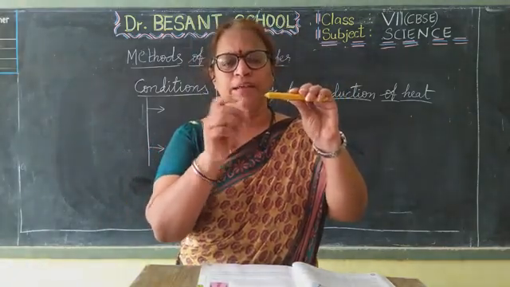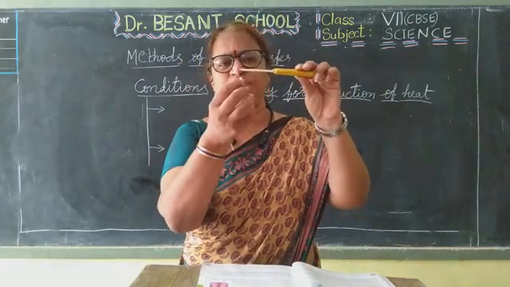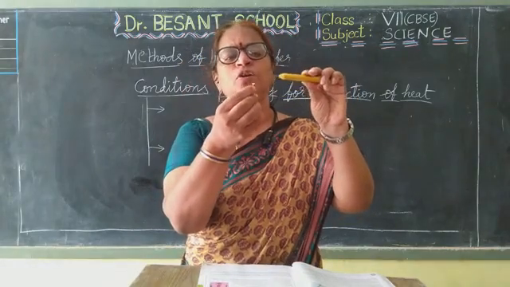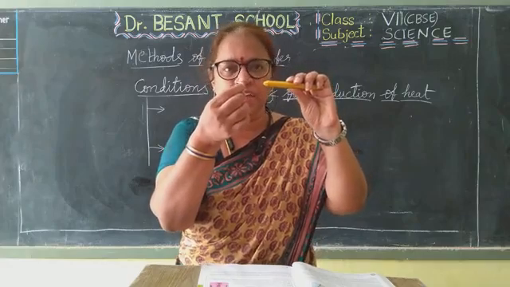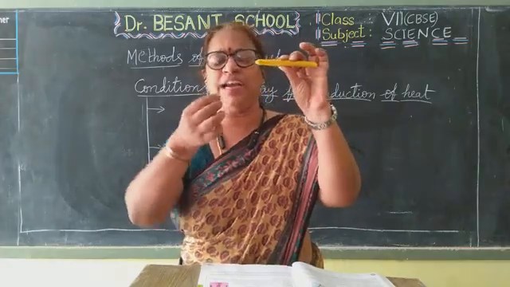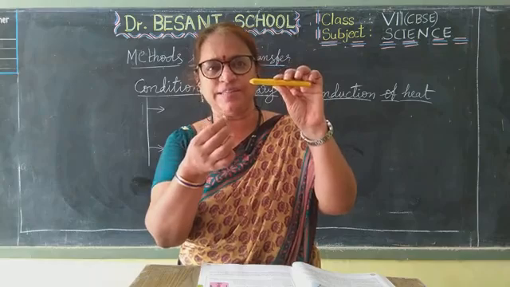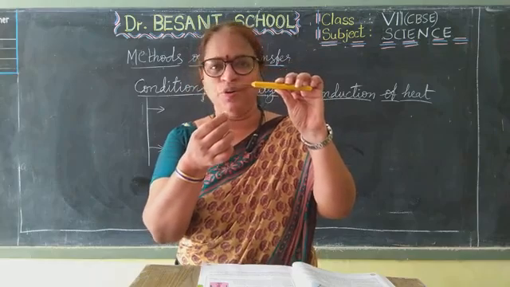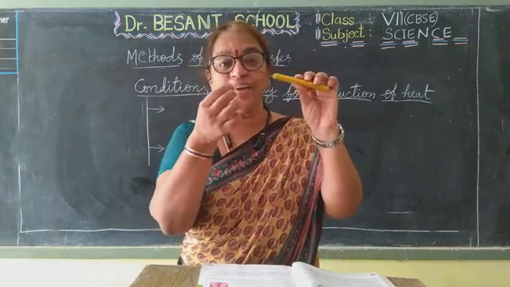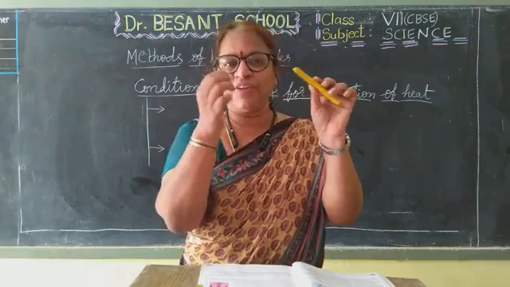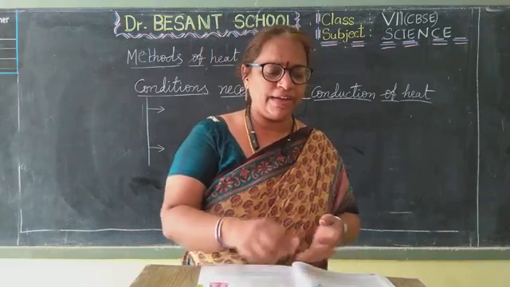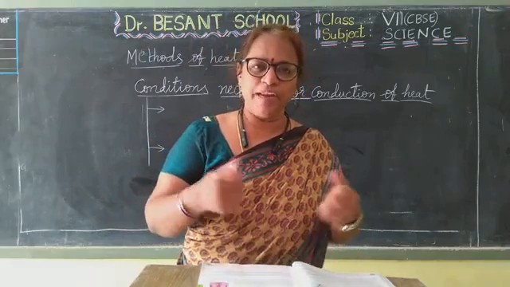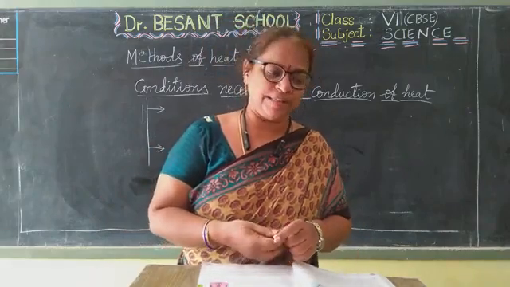this metal to this alpine, from this chalk to the alpine. So for the heat to transfer, both should be in contact with each other or not. If suppose chalk is here and alpine is here, at this much distance, will the heat transfer? No, isn't it? So for conduction to take place, the first condition is both the bodies should be in contact with each other, should be in contact or touch each other.